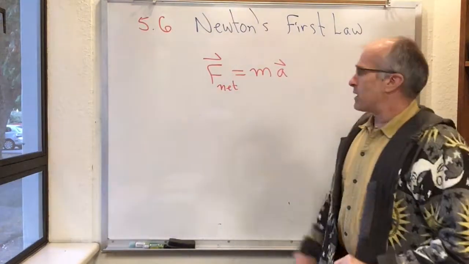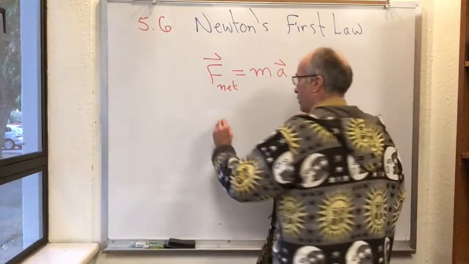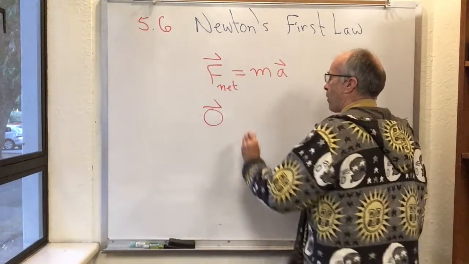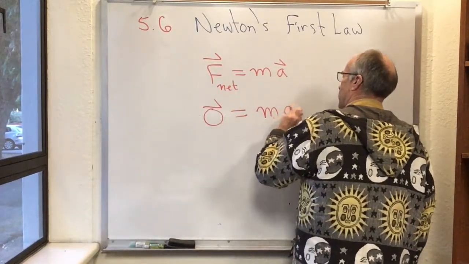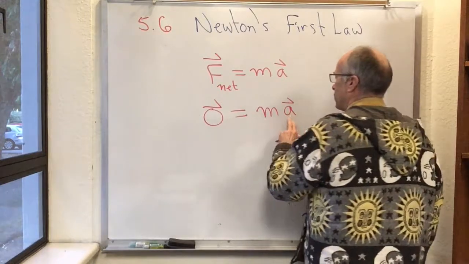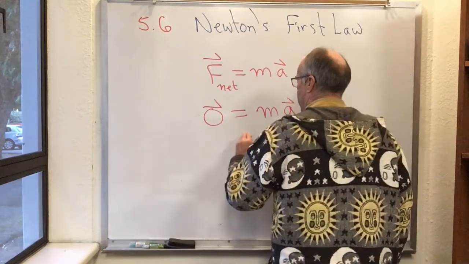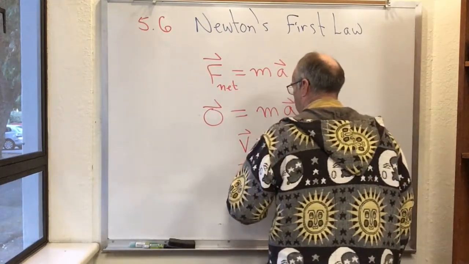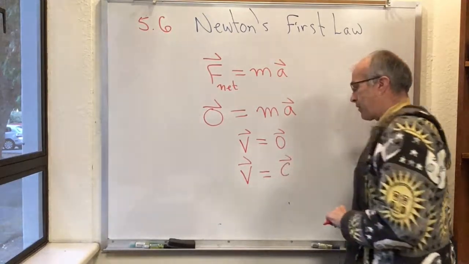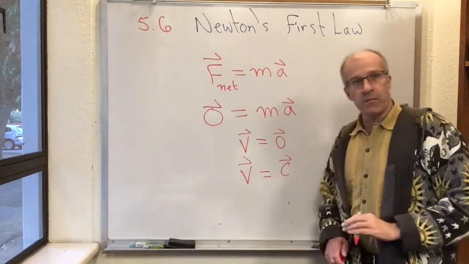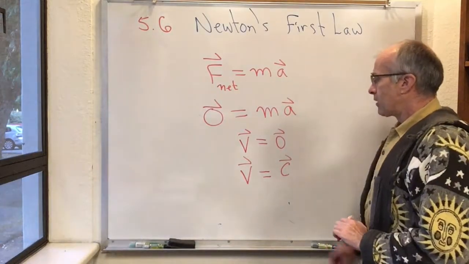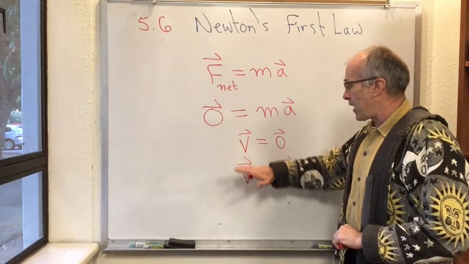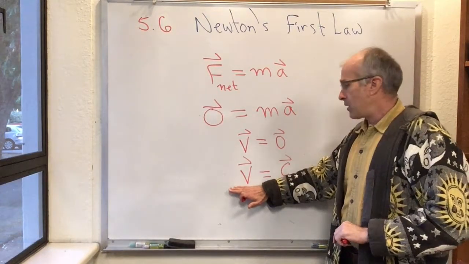And what that means is if there's no force, so I'm going to put a 0 on the left-hand side of the equation. That's a vector 0. If there's no force, then we have 0 equals ma. And the solution of 0 equals ma is either v equals 0, that is no motion at all, or v equals some constant vector, that is you move in some direction and you just keep continuously moving in that direction. So there it is. If there's no force, objects at rest tend to remain at rest, and objects in motion tend to remain in motion.